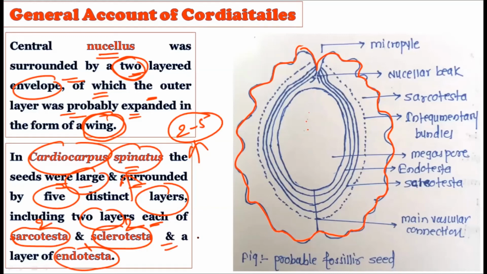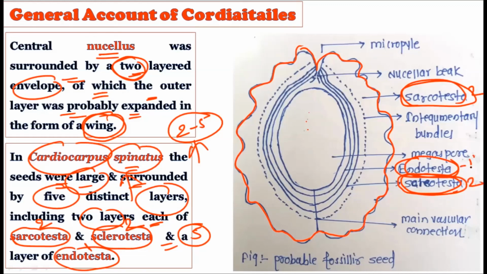That is equal to 5. Now consider, here you will see the sarcotesta. The 2 layers of the sarcotesta are there, and then there are the 2 layers of the sclerotesta, and 1 layer of the endotesta. So 2 layers of the sarcotesta, 2 layers of the sclerotesta, and 1 layer of the endotesta. So 2 plus 2 plus 1, that is the 5 layers, can also be seen in this probable fossilized seed.